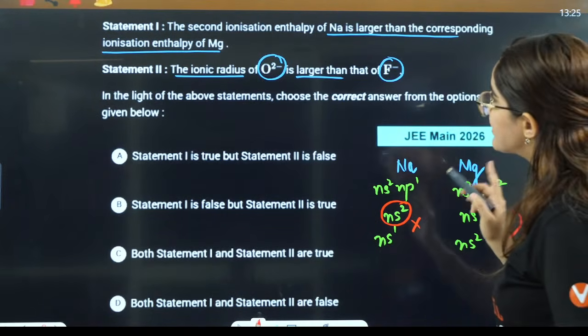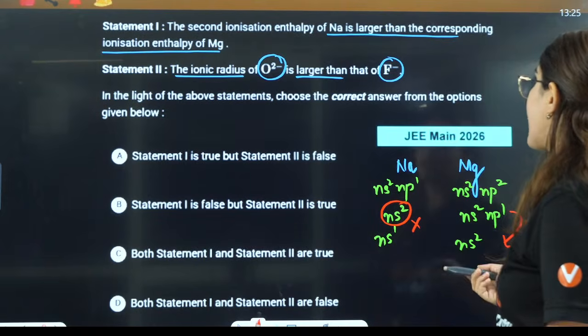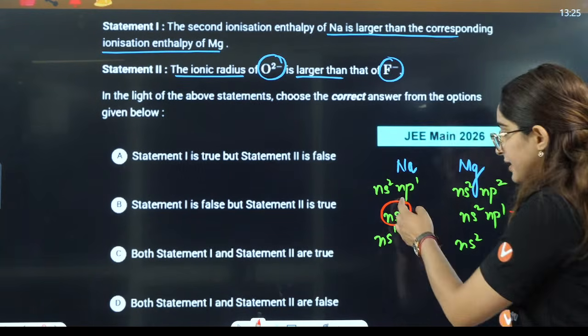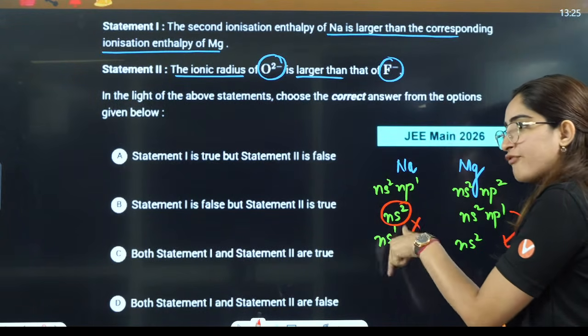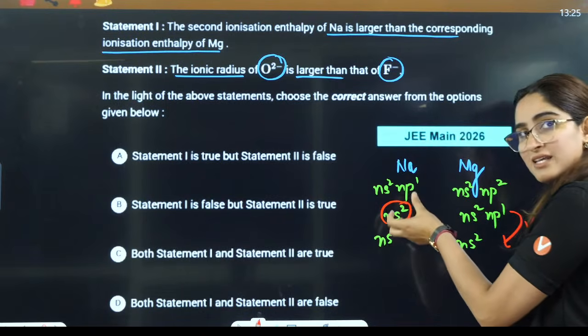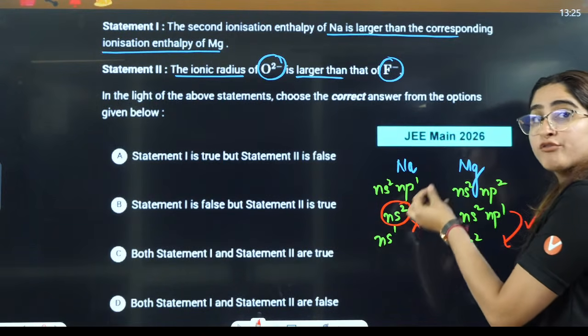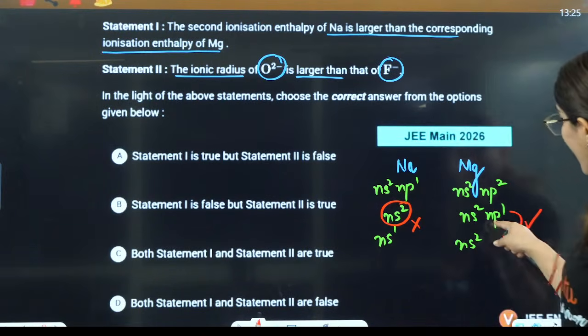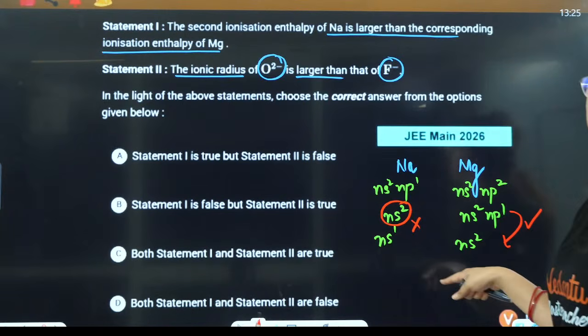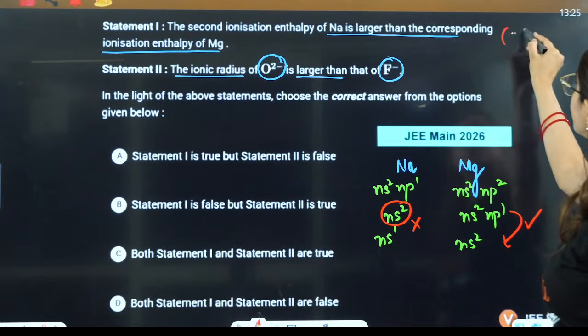So they are saying the second ionization enthalpy of sodium is larger. That is correct, because here we have to take out an electron from a stable Ns2 form. Here we have to take out an electron to make a stable form. So this is easy, that is true.